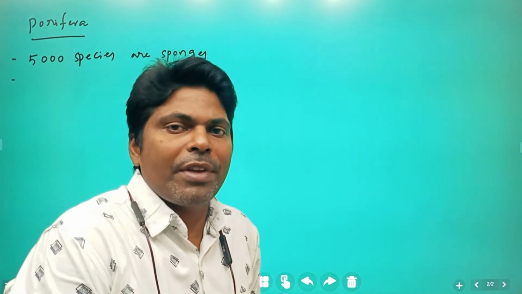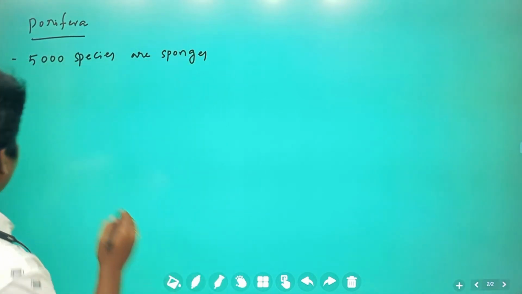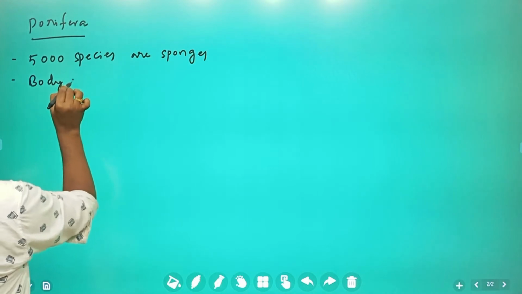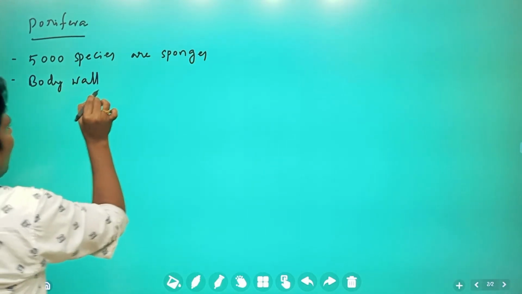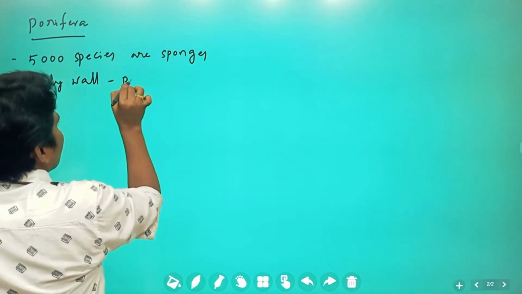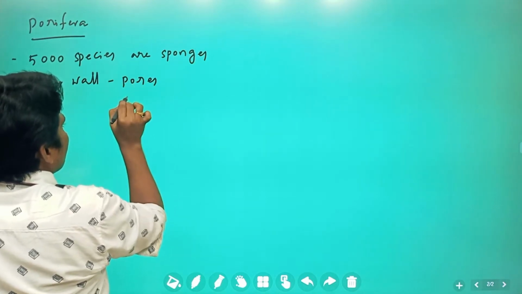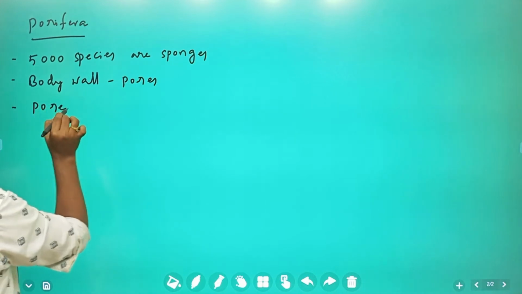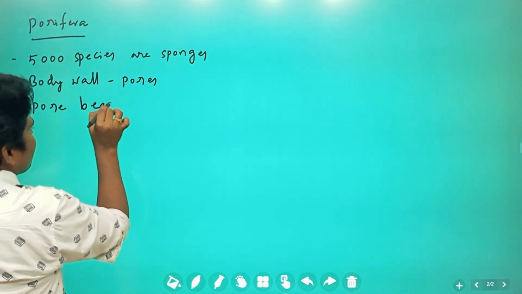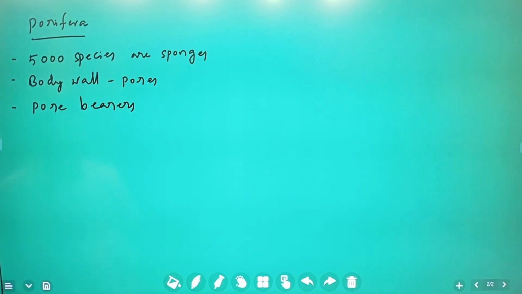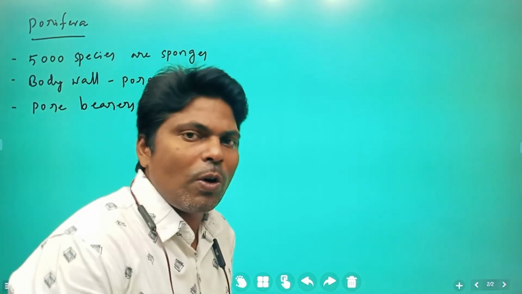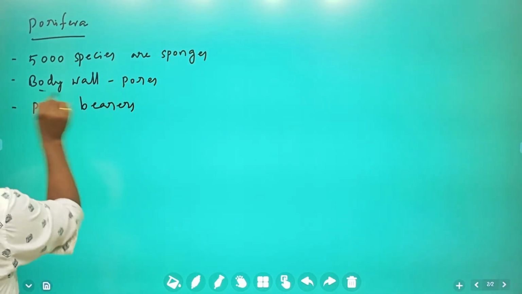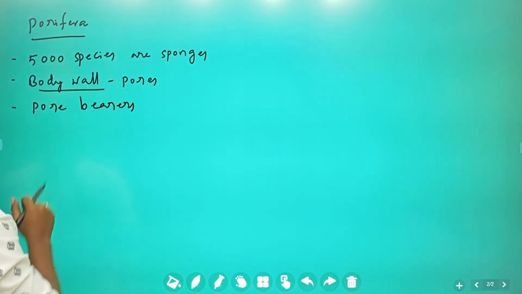Their body wall has pores. So these organisms are called pore bearers, which means the body wall has pores.